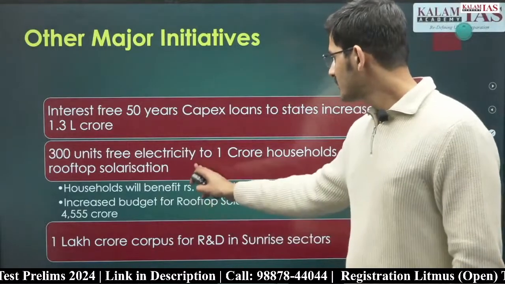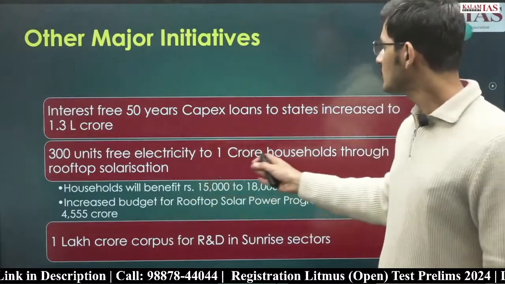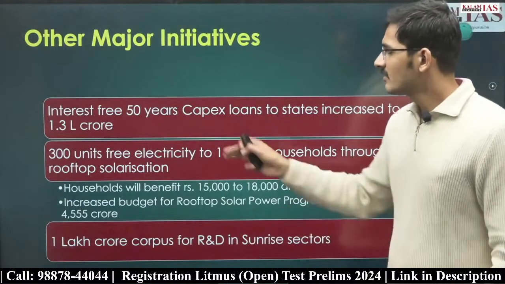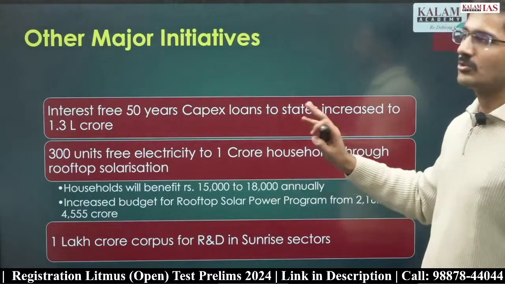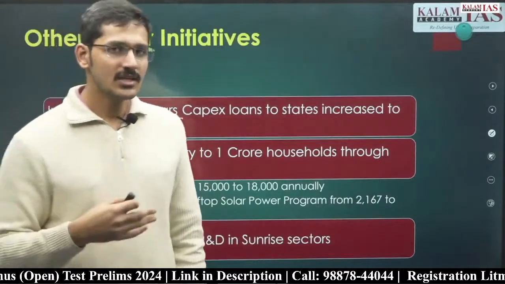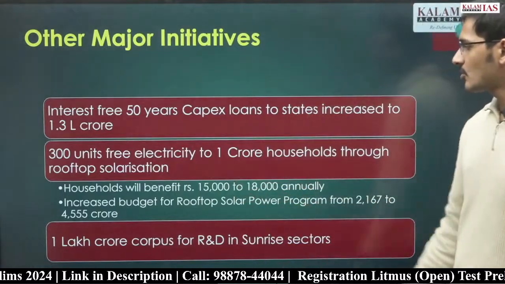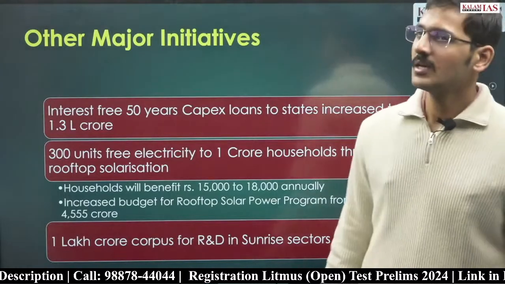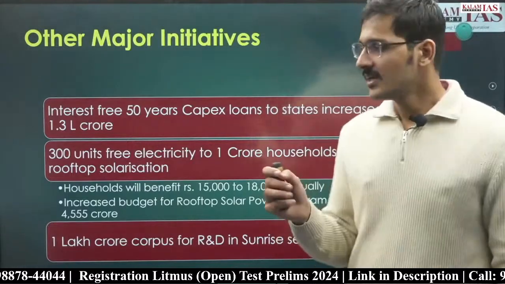दिस डेटा अगेन इज नॉट इम्पोर्टेंट। 15,000 to 18,000 annually, this is important, UPSC can frame a question around it। 15,000 to 18,000 monthly भी किया जा सकता है। So there are certain factual thing also that you should know. First is 300 units, second is 1 crore household, third is 15,000 to 18,000 monthly annually. So these are the important initiatives in this particular budget. And one last is 1 lakh crore corpus for R&D's sunrise sector. The finance minister has announced that 1 lakh crore rupees corpus will be created for research and development expenditure in various sunrise sectors.